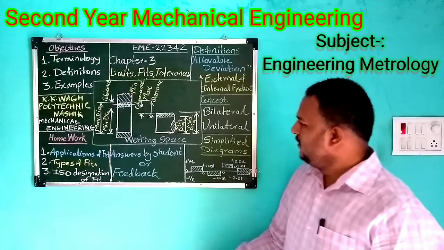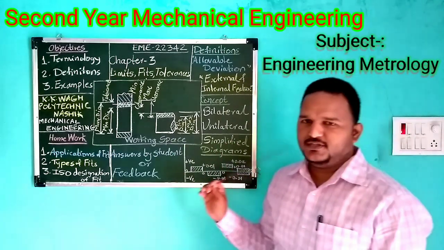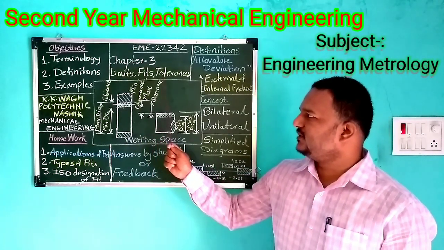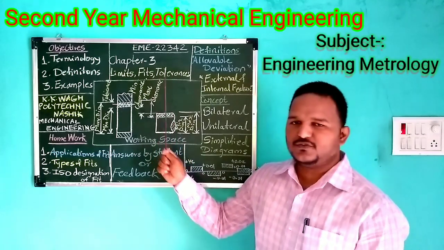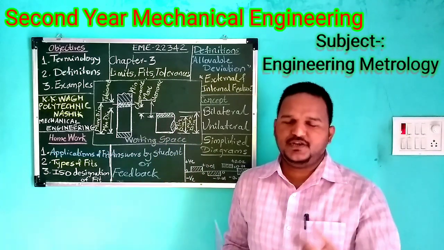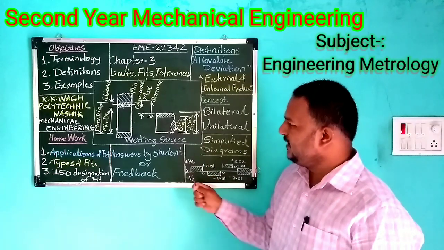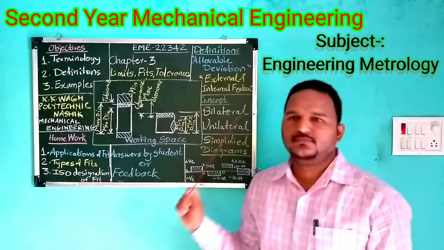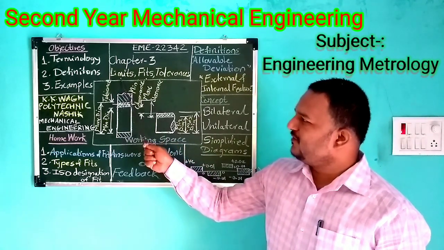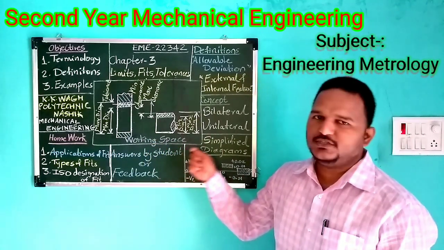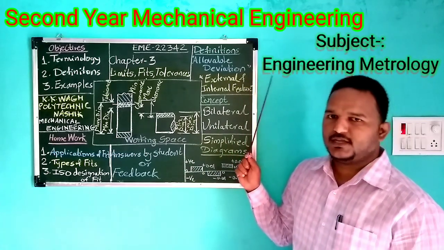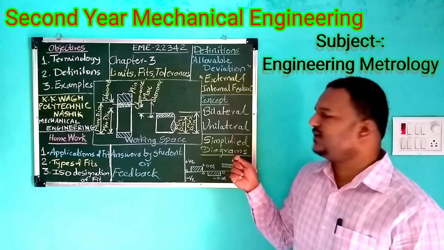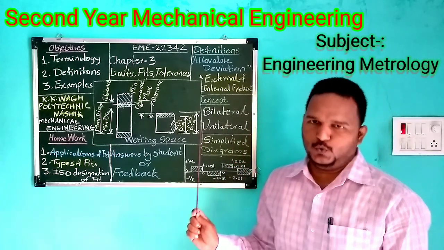Understood? Now we come to the end of this lecture. We discussed limits, we discussed fits, we discussed tolerances. Types of fits were also discussed: clearance fit, transition fit, interference fit. It is nothing but the degree of tightness and looseness between shaft and hole. Okay, so this is fit. Limits we discussed: upper limit, lower limit. Tolerance also: allowable deviation. Shaft and hole size also: external and internal features. External features are the shaft, internal features are the hole.